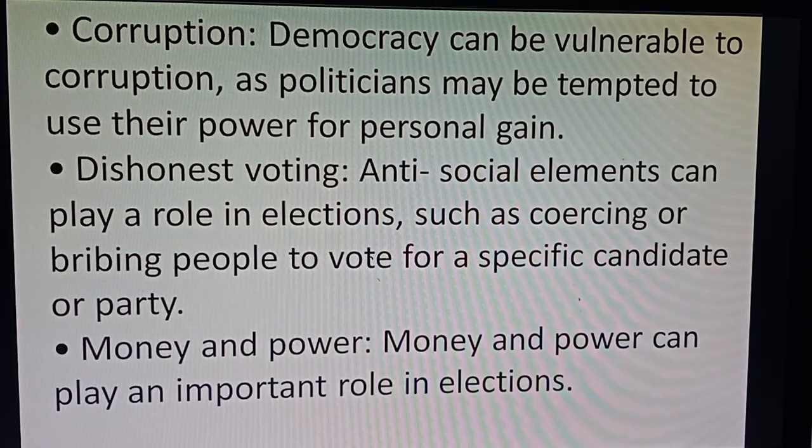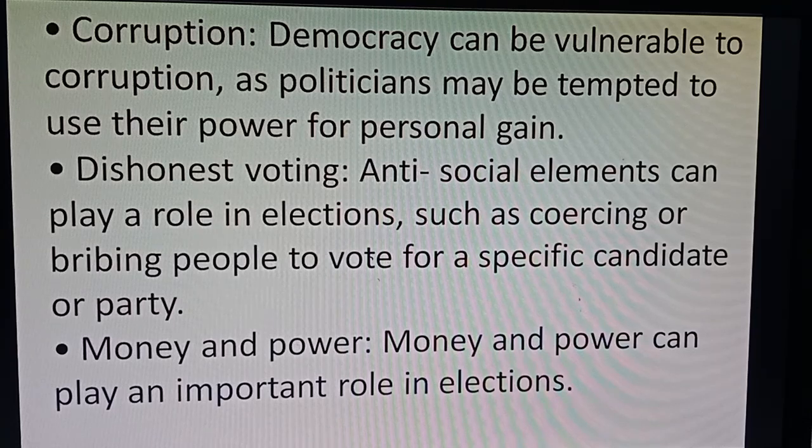Next, the fifth point, dishonest voting. Yes, this is another demerit of the democratic setup. Anti-social elements can play a role in elections. Sometimes it happens that muscle power is used by different politicians and political parties at election time, and bribes are given to people just to tempt and lure them, to gain the maximum votes for a specific candidate or party.